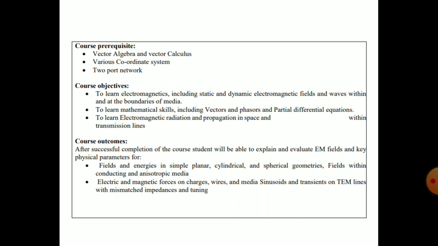The third objective is to learn electromagnetic radiation and propagation in space and transmission lines. Learning electromagnetic radiation means how electromagnetic waves radiate in space, and their propagation in space and transmission lines. This objective is very important because if you are studying the telecommunications branch, then you should know how waves travel into space, and on that basis you will learn the concepts in the antenna and radio propagation subject.